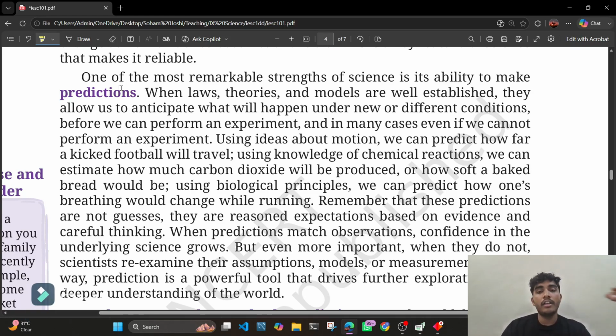We predict, we research on it, we state laws, then we prove the laws through theories, and we establish models, etc. And this is totally dependent on predictions.